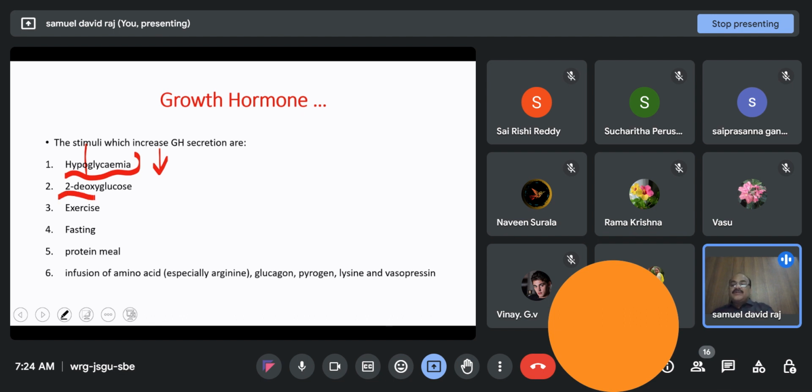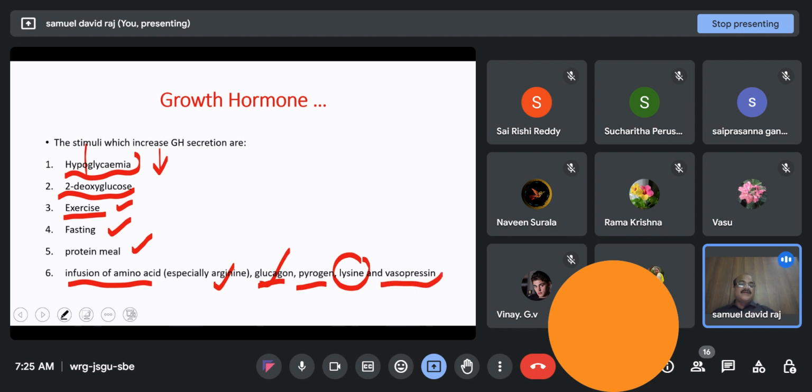Another one, 2-deoxyglucose, also stimulates growth hormone secretion, followed by exercise, fasting, protein meal, and infusion of amino acids, especially arginine, and another hormone called glucagon, pyrogen, and amino acids like lysine. Finally, the posterior pituitary hormone vasopressin also induces the secretion of small amounts of growth hormone.